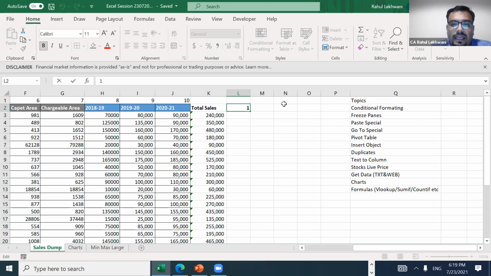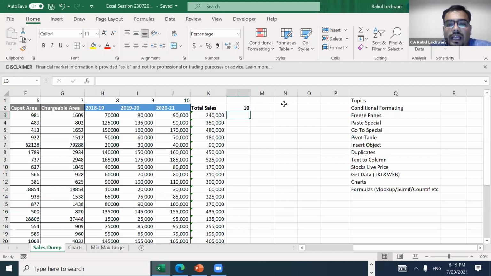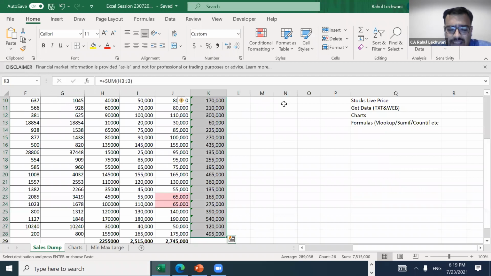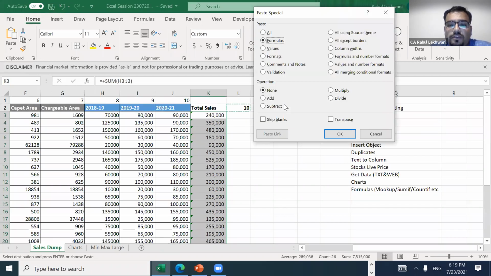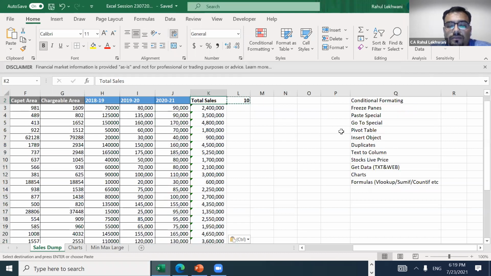I want to multiply every number by 10. I'll copy 10, select the area, go into paste special, then formula, and then multiply. See, every digit has been multiplied by the required multiple.